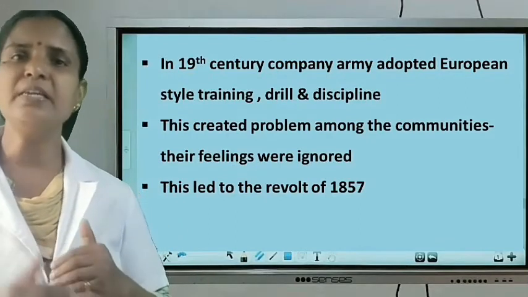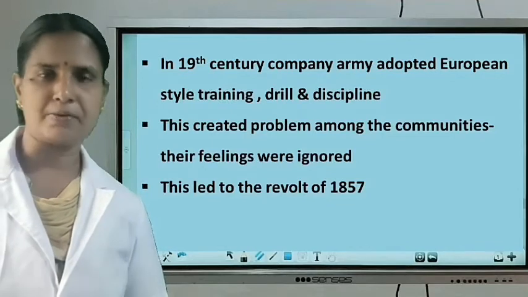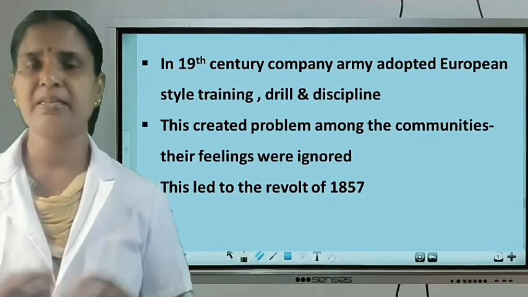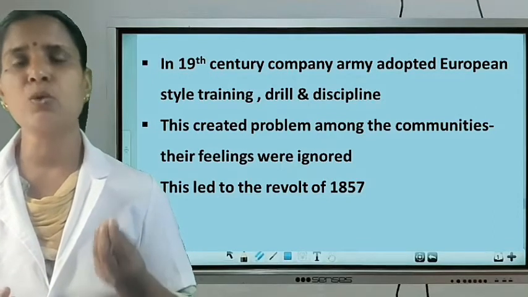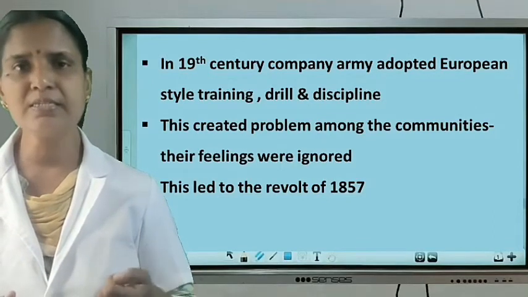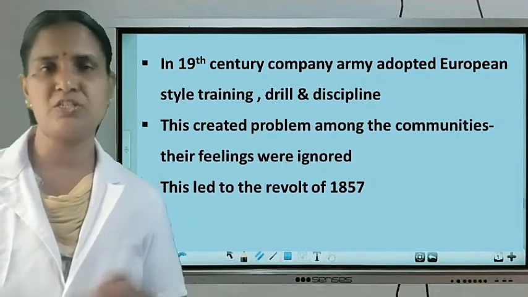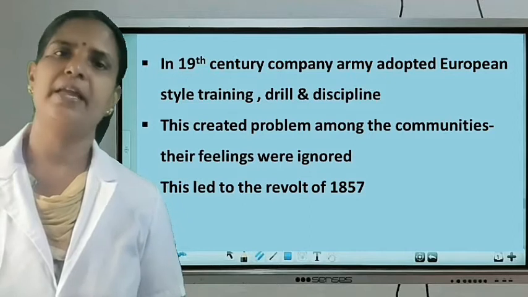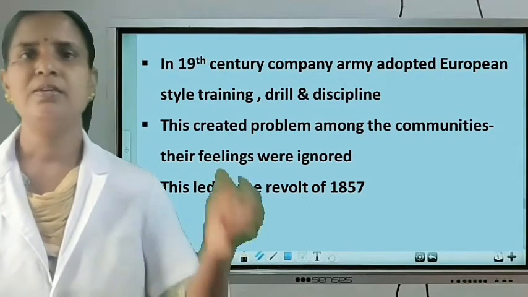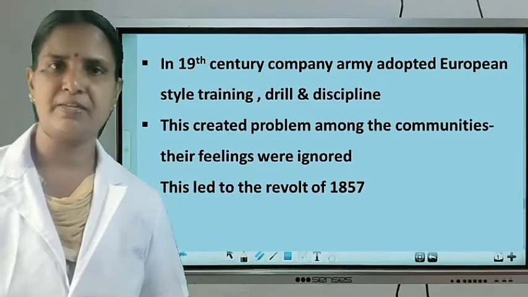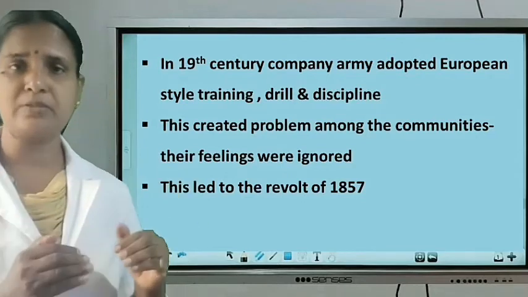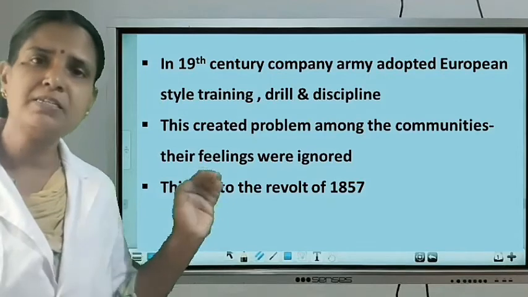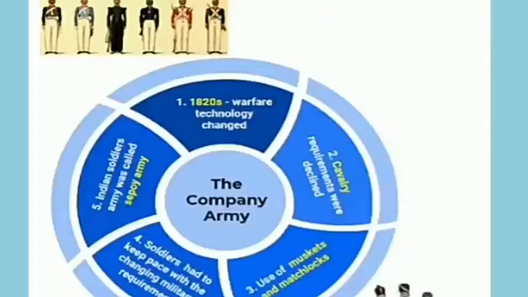So they didn't like to join the army, as well as using a certain type of cartridges. The cartridges were made of the fats of cows and pigs. Using this was against their religious faith. They had to bite and open these, so they turned against this, and this led to the revolt of 1857. The East India Company appointed Indian soldiers, and these soldiers were known as the Sepoys. Sepoys means soldiers. Understood?